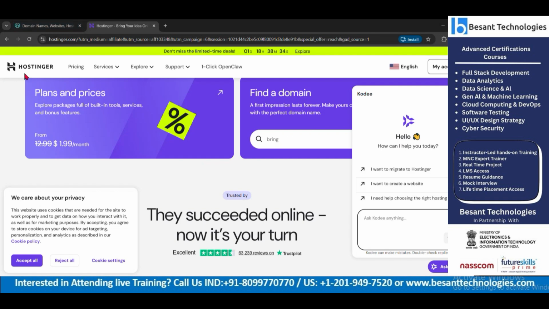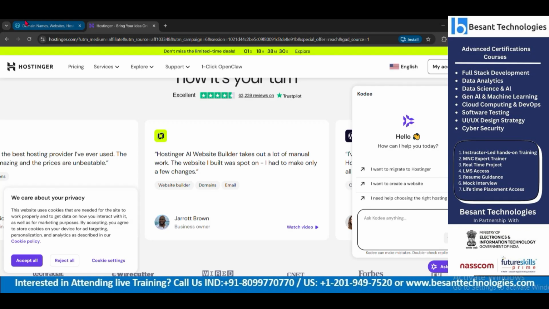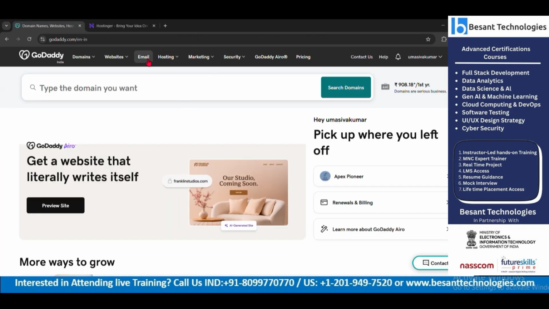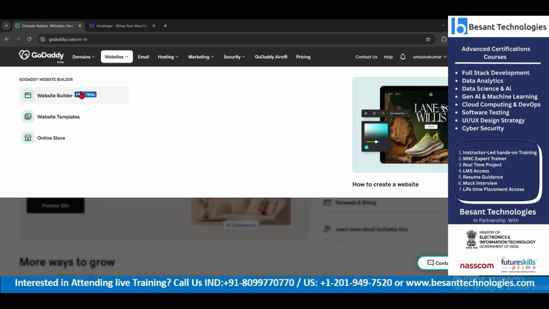These people provide good service on creating a domain. At the same time, they help us create databases as well. You can see something called transfer domain names. Can you see that? Can you see websites here? A website will be automatically built.